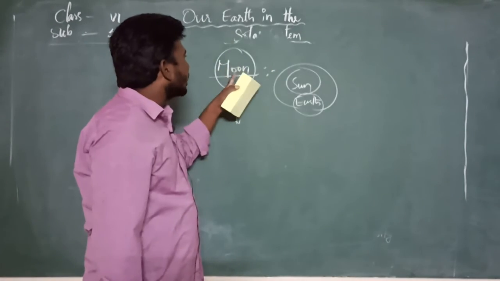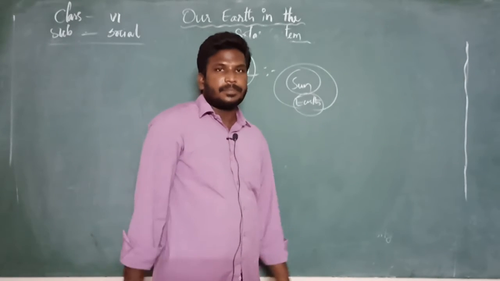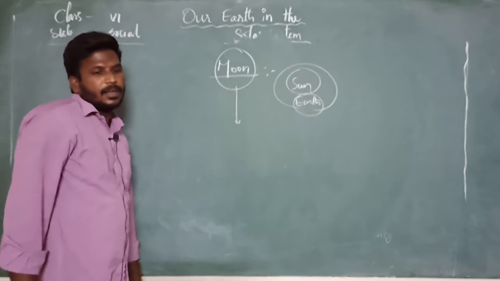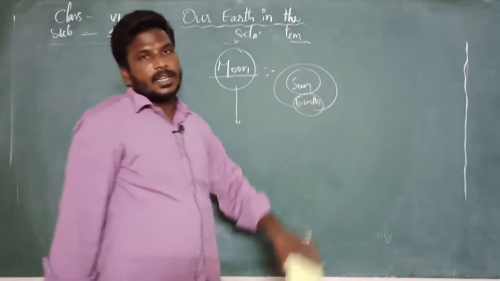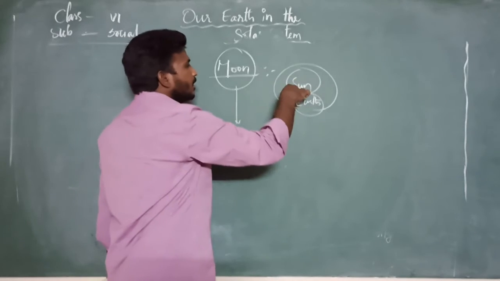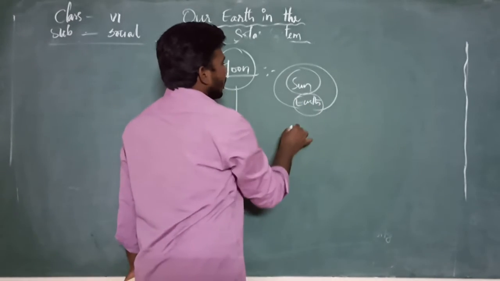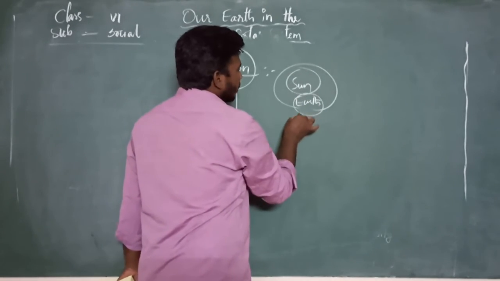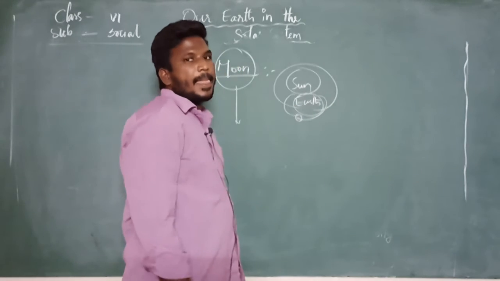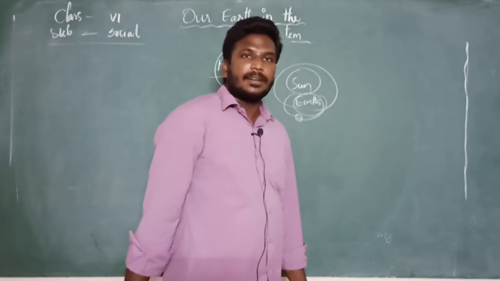Next, what is the role of moon in the universe? The speciality of the moon is that generally earth is revolving around the sun, and along with that, moon is also revolving around the earth. Is it clear?